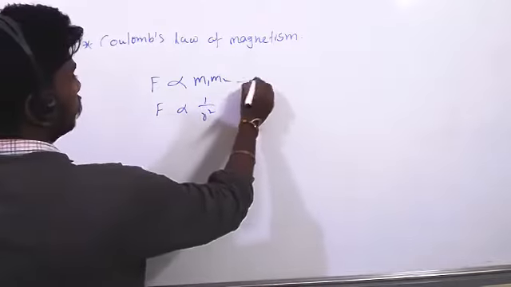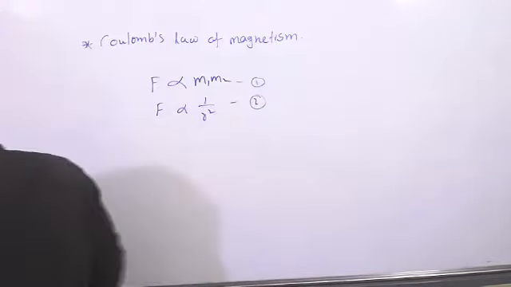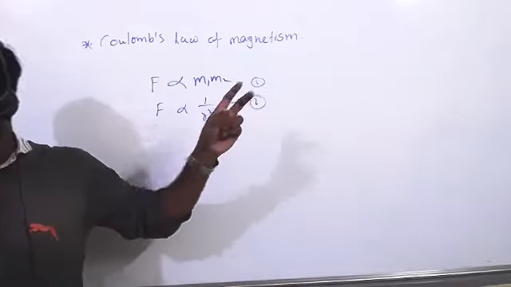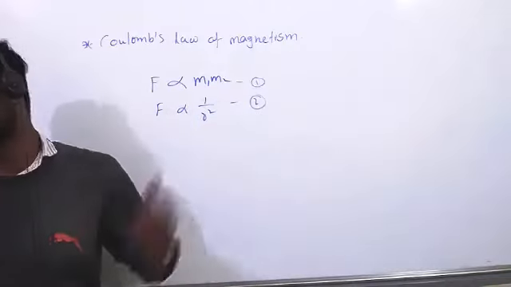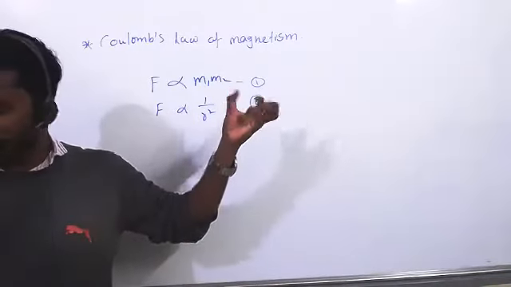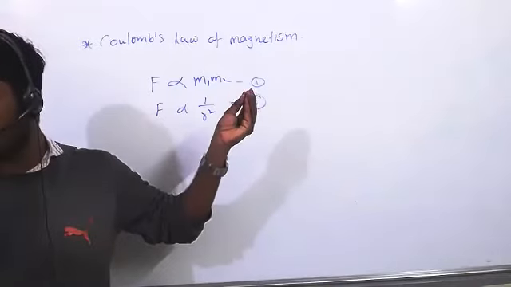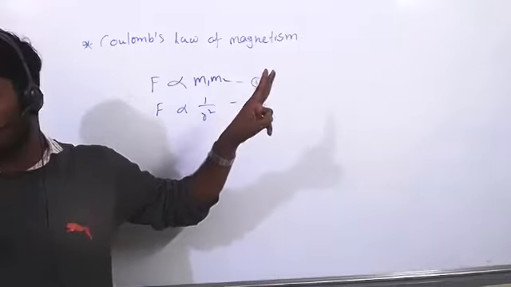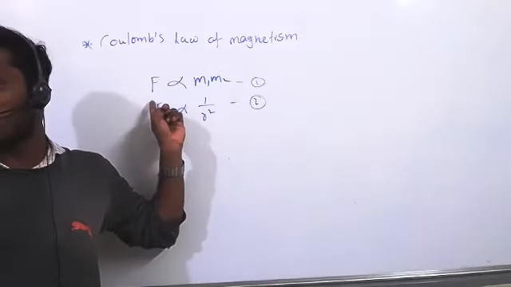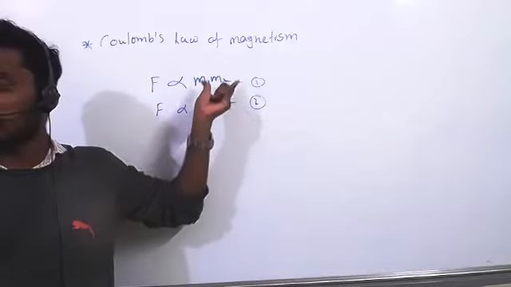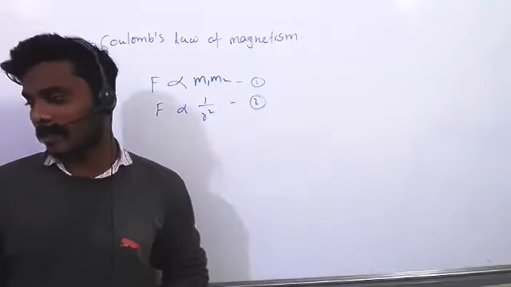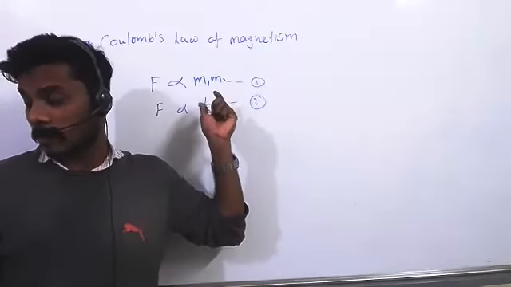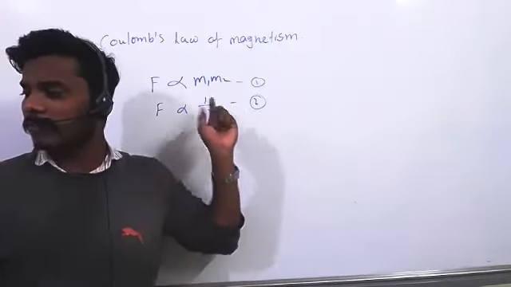It is equation 1, equation 2. Understand the statement? The force of attraction or repulsion, because if the two poles are similar, there is repulsion. If the two poles are opposite, there is attraction. The force is directly proportional to the product of their pole strengths. Here m1 and m2 are not masses, they are pole strengths, and the square of the distance between them.